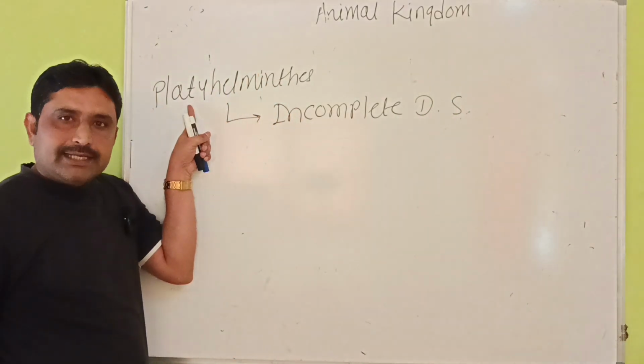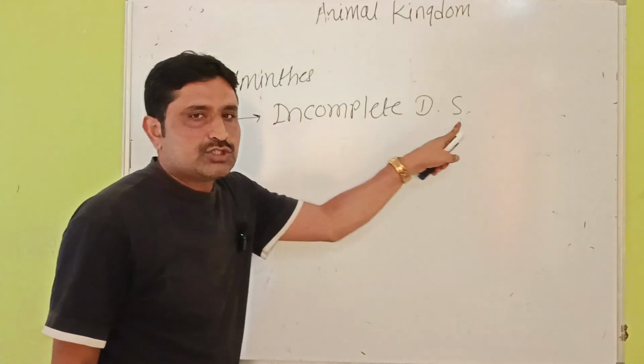What is there? In Platyhelminthes there is incomplete digestive system.